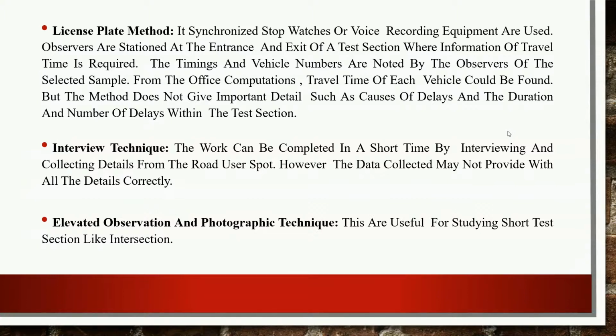The other is the interview technique. Here you can observe various values by conducting various techniques on road and off road, and through that you can analyze the data which is related to speed. The third is the elevated observation and photography technique. This is a very useful technique for studying short test sections like an intersection.